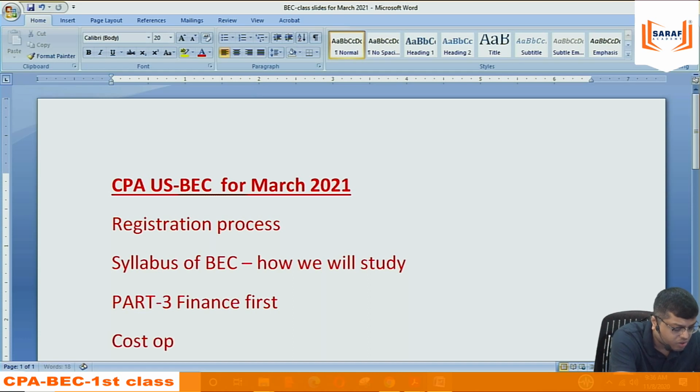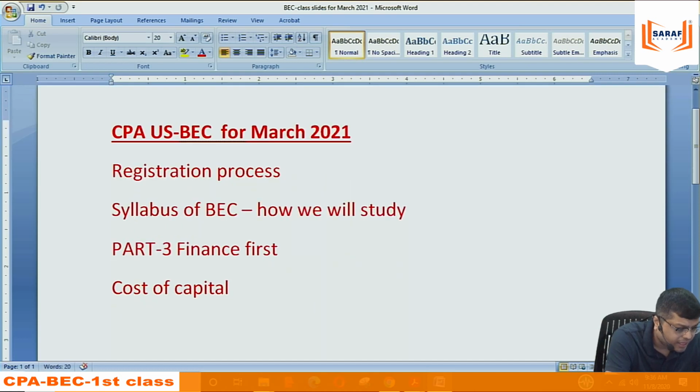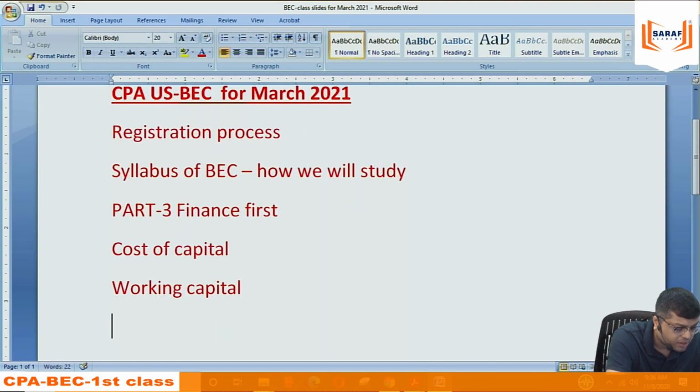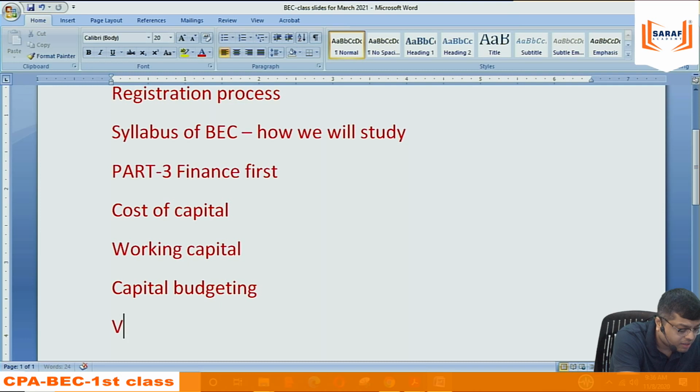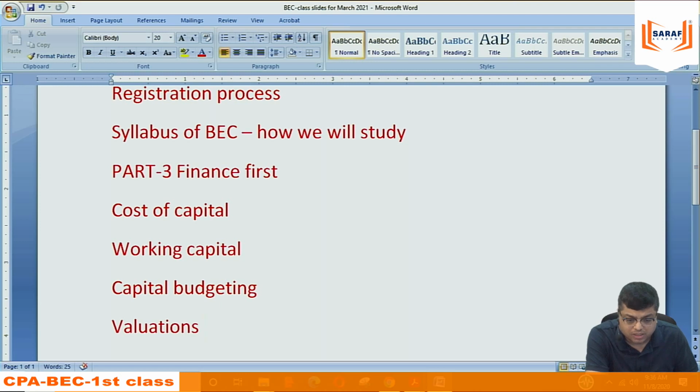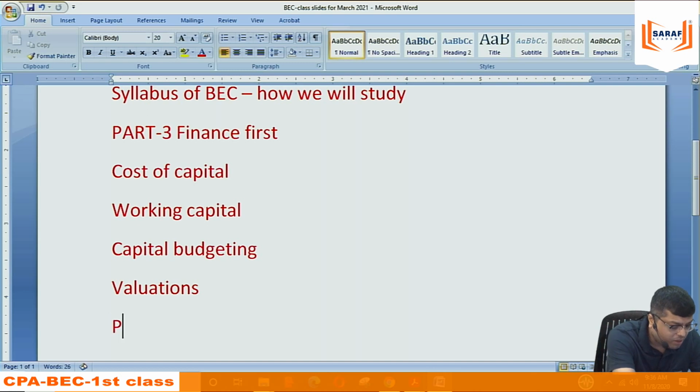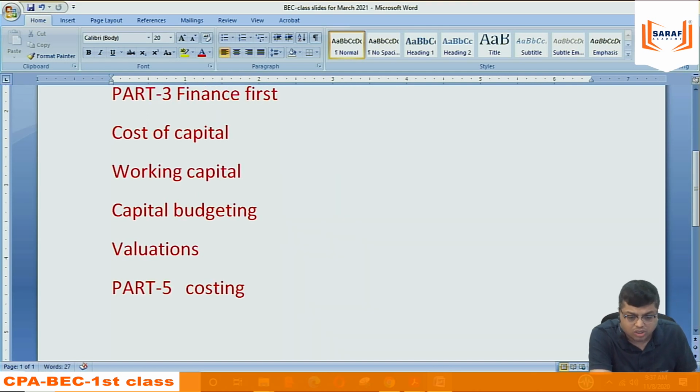Under that I can say cost of capital, then working capital, then capital budgeting, then valuations. In broader terms, I can divide them into 4 parts. Okay. This we will be doing first. Then we will be doing part 5, which is costing. They are not naming the word costing, but I am saying costing.